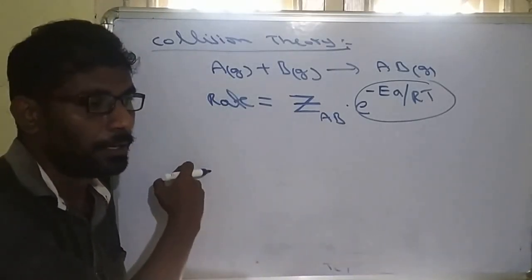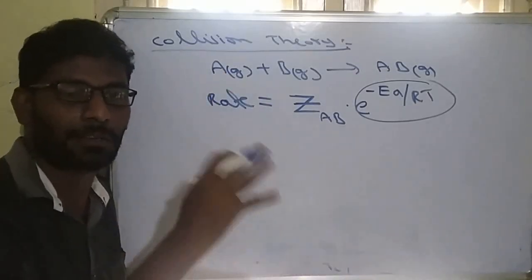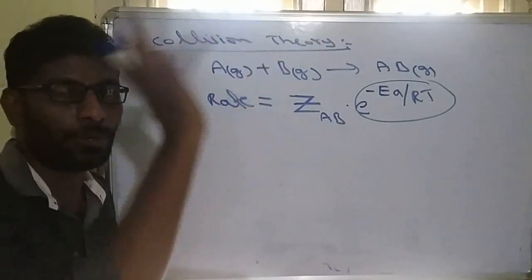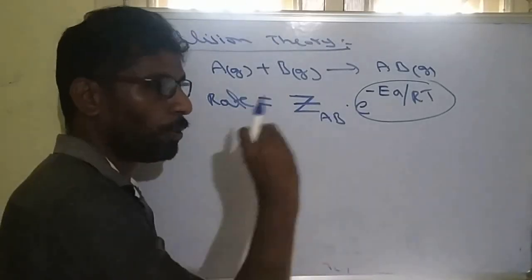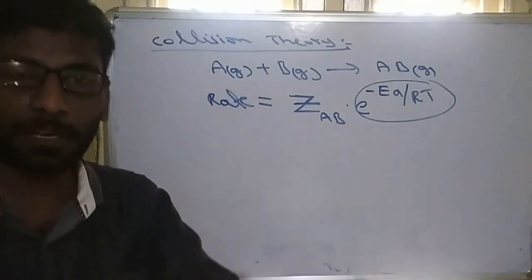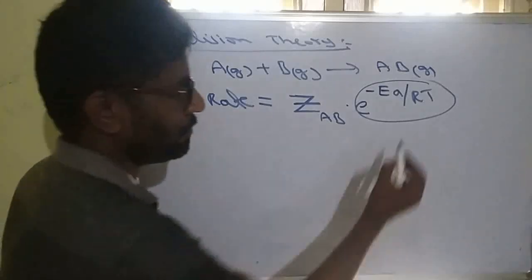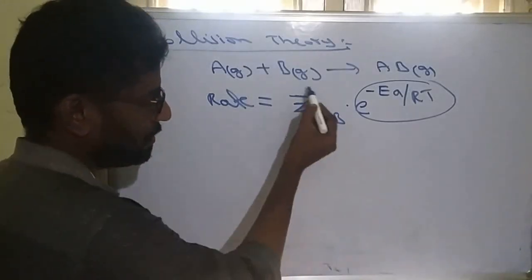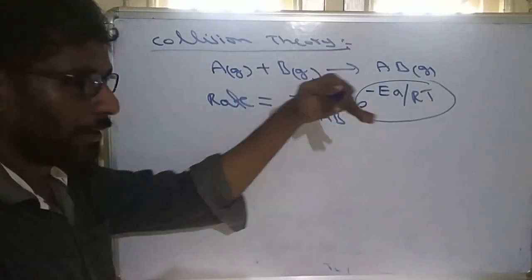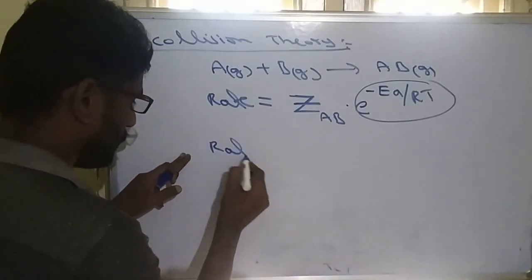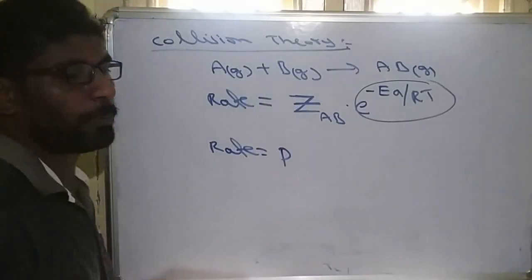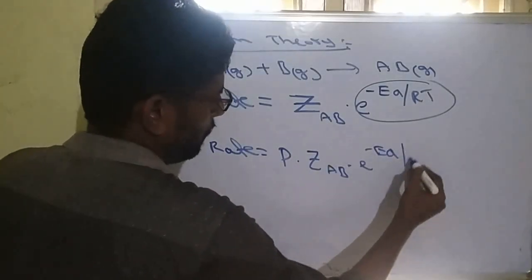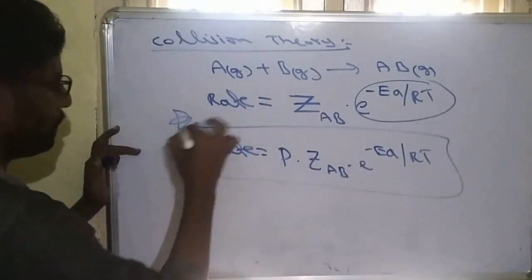Because we have already seen that if reactants do not have the activation energy, they do not produce product. Only those molecules will convert to product when they reach the activated complex. So whichever molecules have that much energy, only they can collide and produce the product. So this is the fraction of molecules whose energy is equal to or greater than activation energy, and this is the number of collisions. After that, a small modification is done: rate is equal to some probability factor P multiplied with ZAB into e power minus EA by RT. So this is the final formula.